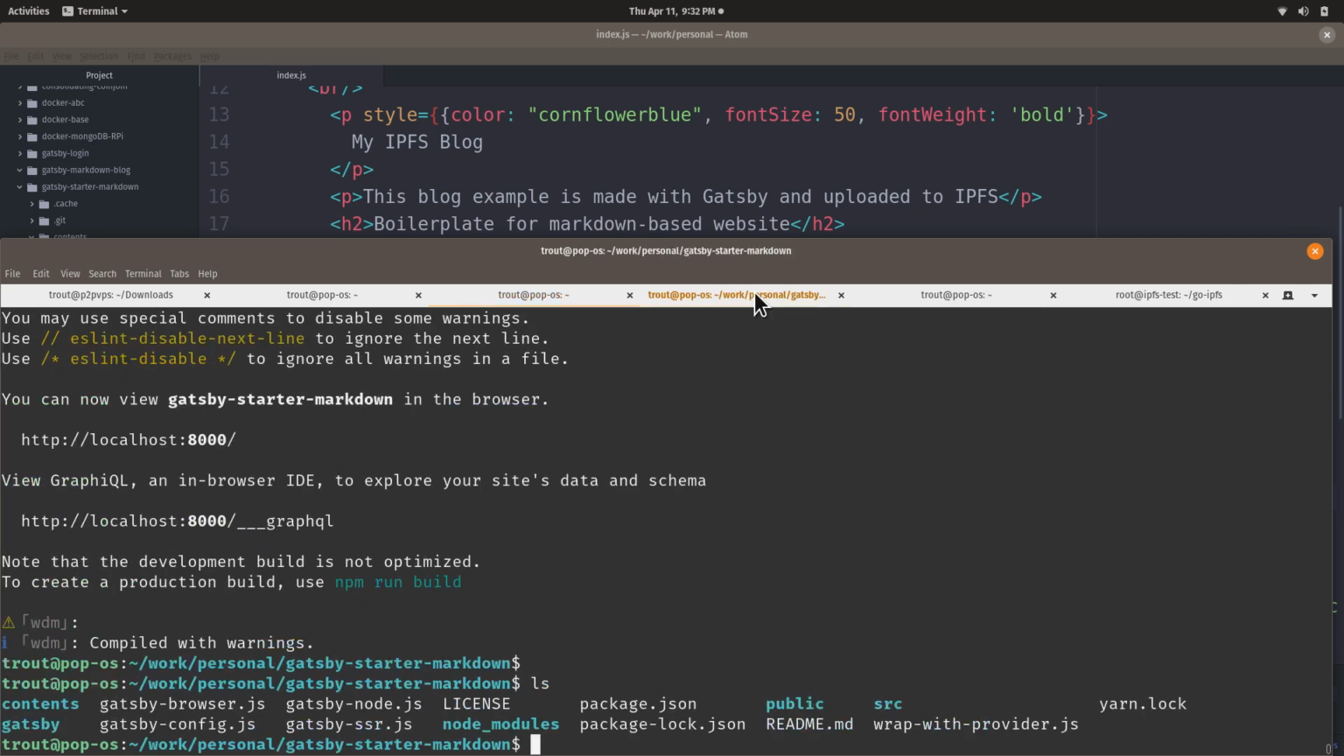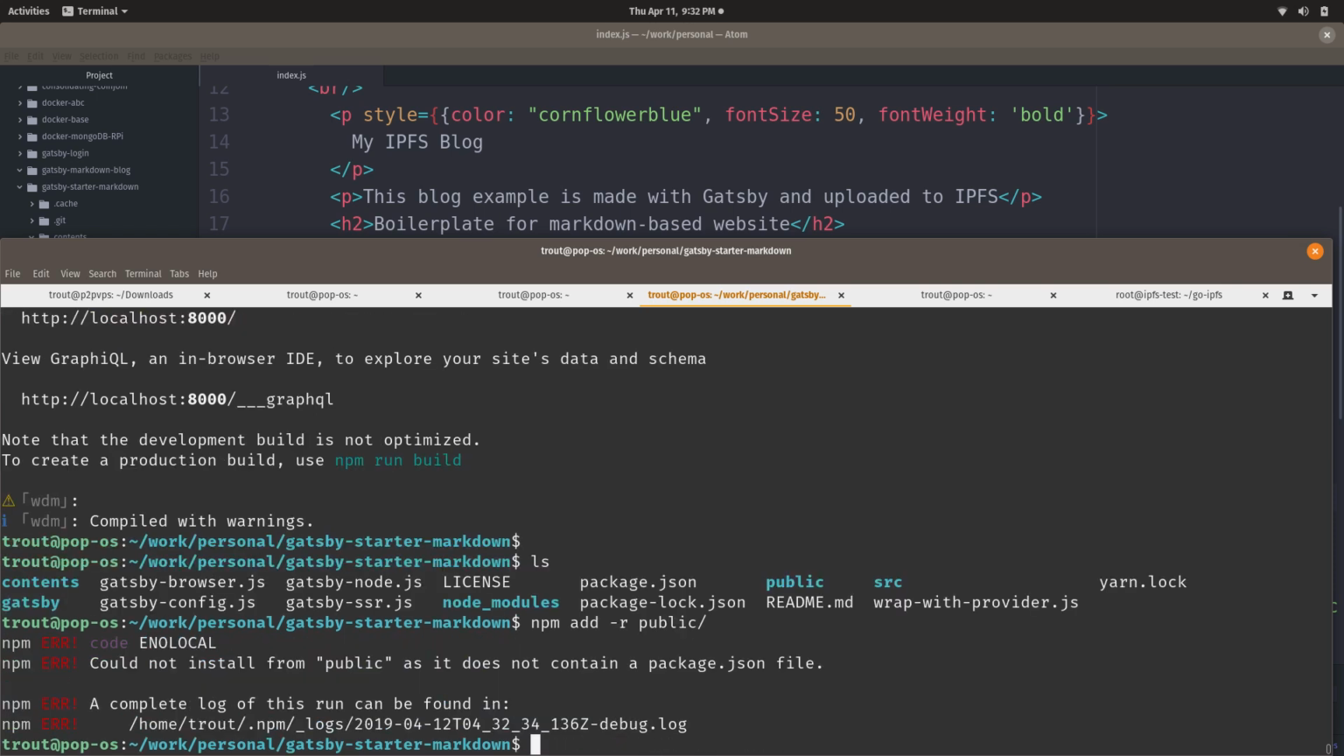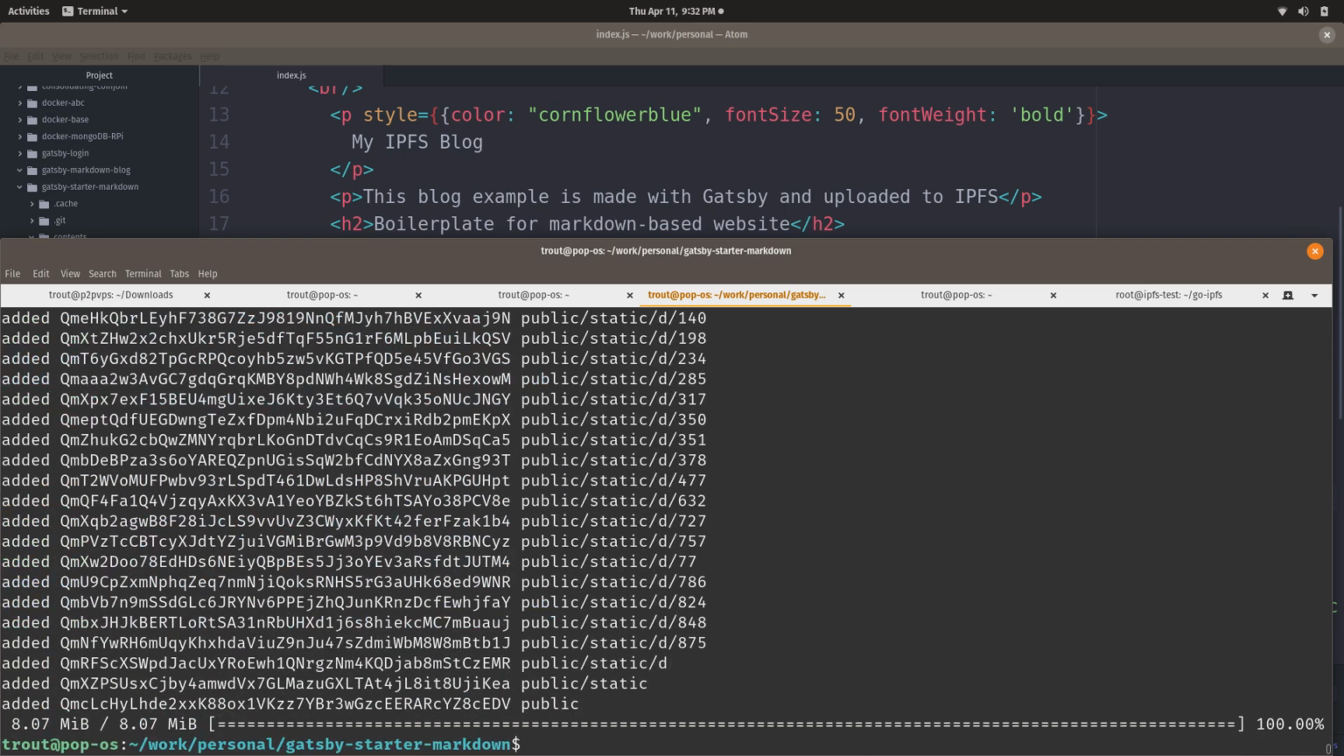right here, and I populated that public directory, and now I can go npm run add -r for recursive public, and that's going to hash, ipfs add -r public. That's going to hash the directory, and this very last hash is the one you want. That's for the directory.